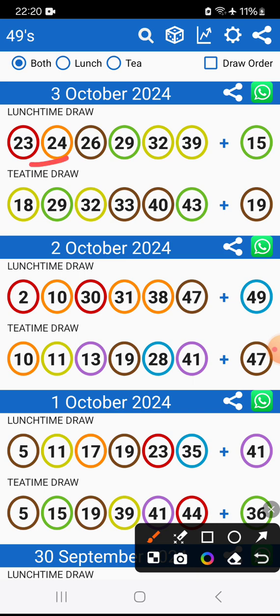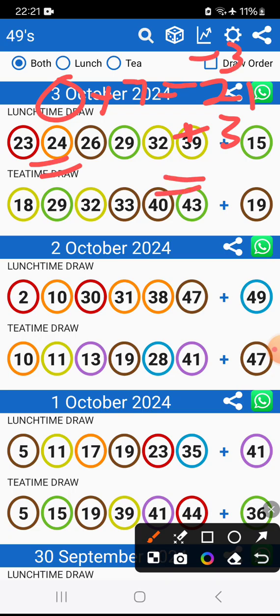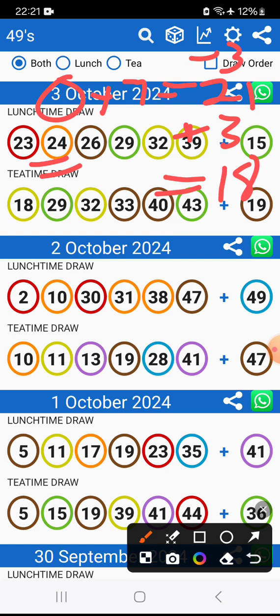Remember, I'll just show you how the 24 came. We had the 8 multiplied by 7, which gives you 21. And I said what these people can do is add a 3 or minus a 3. So when you minus the 3, you get 18. When you add the 3, you get 24. A 24 dropped. So you see where the 24 came from. I showed you this strategy yesterday.